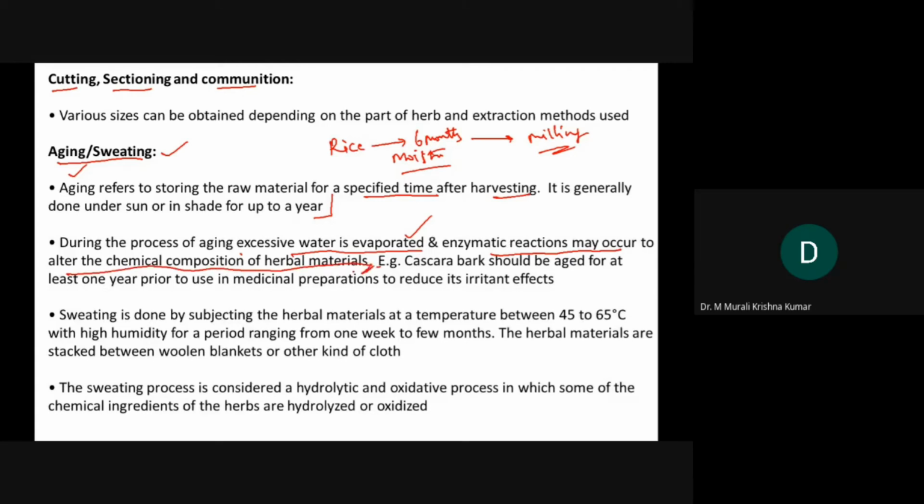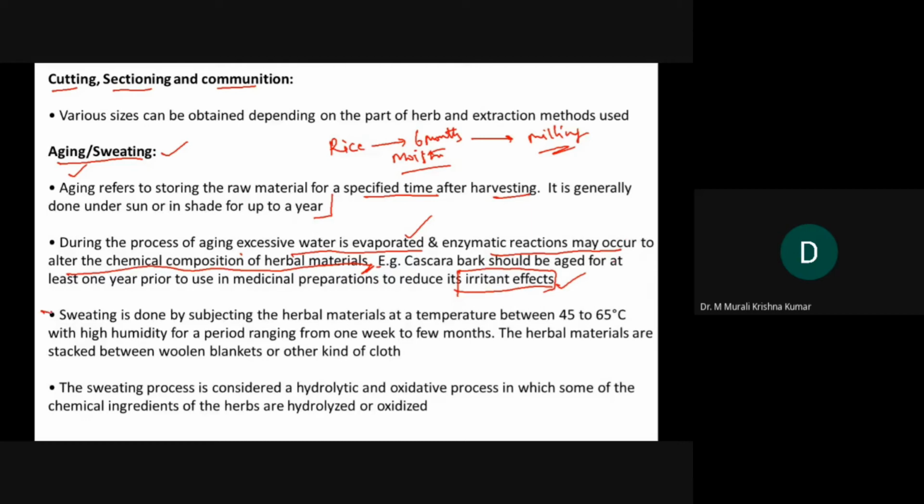While collecting, the herb may contain a chemistry which is not suitable for medical applications, so that's the reason why we have to change the chemical composition. Example, cascara bark should be aged for at least 1 year prior to use for medicinal purposes because it irritates. The irritating point may be due to volatile oil or something like that, which will be destroyed or removed in the aging process.